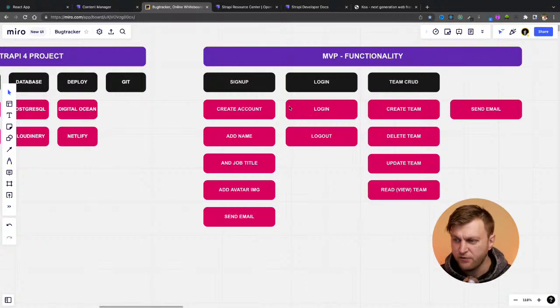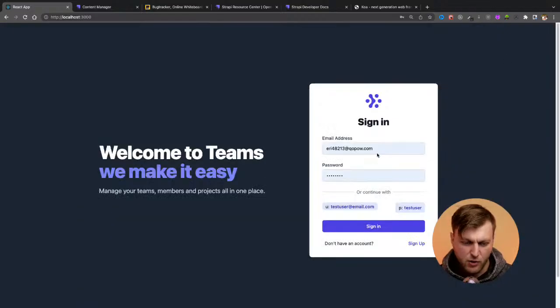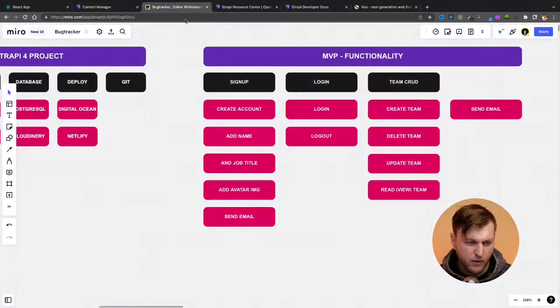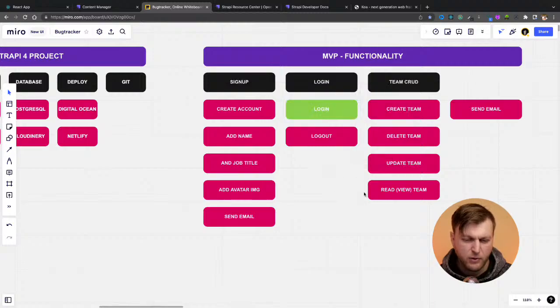If you've been watching this live stream from the beginning, you could see that some of these things we did. So let's test them out a little bit. Let me log out. So first thing I could do is I could log in. Okay, great. Login works. And so in my little notes here, I could say login works, green light. I'm going to stay on this sprint until I finish all this functionality.